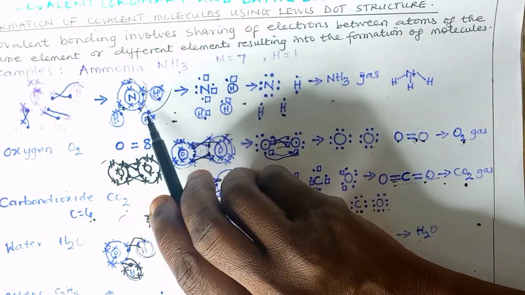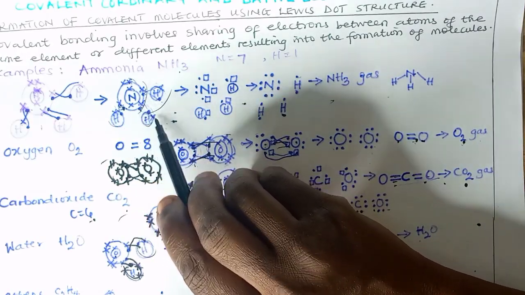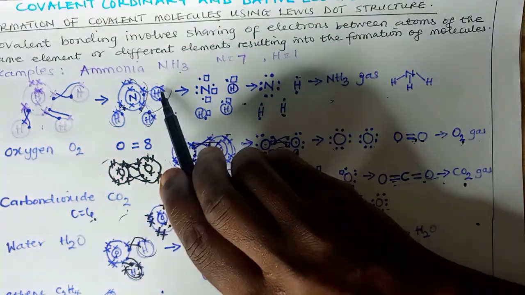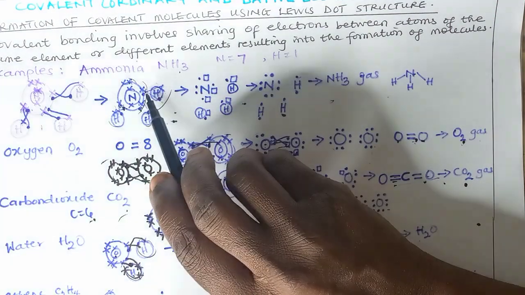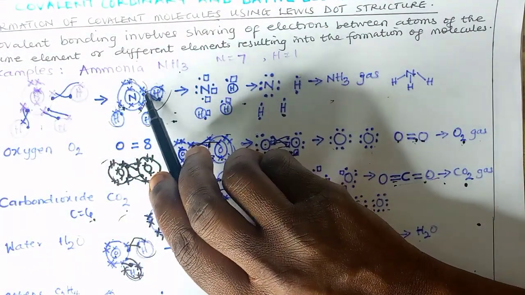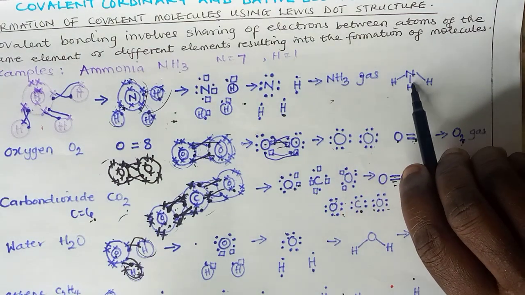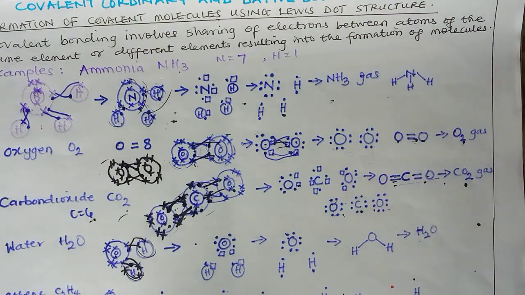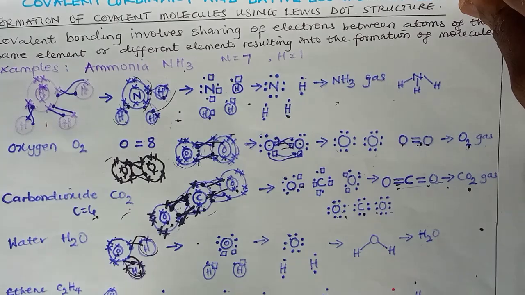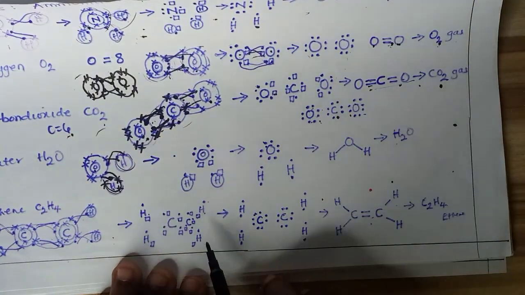So they combine with hydrogen and they share between themselves. Hydrogen is in need of 1. It accepts it from nitrogen. It also supplies the need of nitrogen with 1, 1, 1. And so at the end, we have 1 nitrogen surrounded by 3 hydrogen, which results in an ammonia molecule. The last example here is ethane.